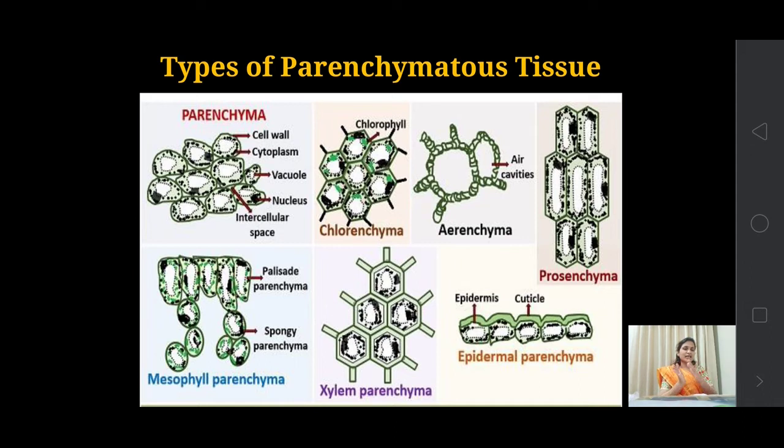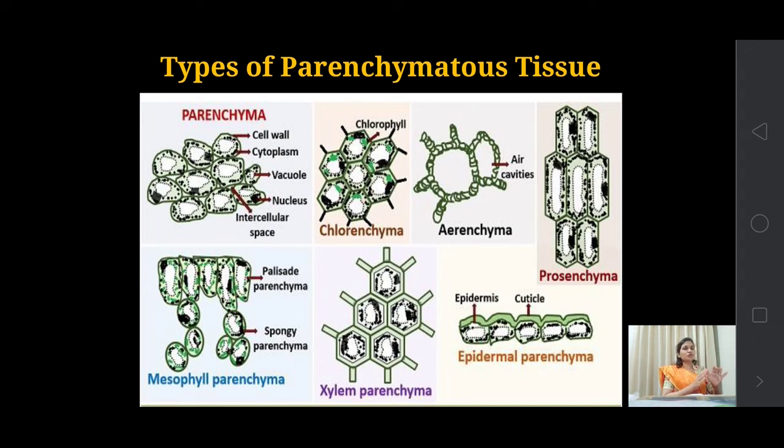Same is the case with aerenchyma. When parenchymatous tissue has a large cavity, and in that cavity there is a presence of air or gases, that tissue is known as aerenchyma. Air and parenchyma, that is aerenchyma.